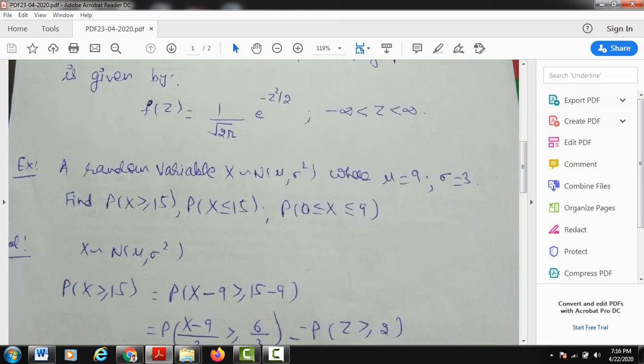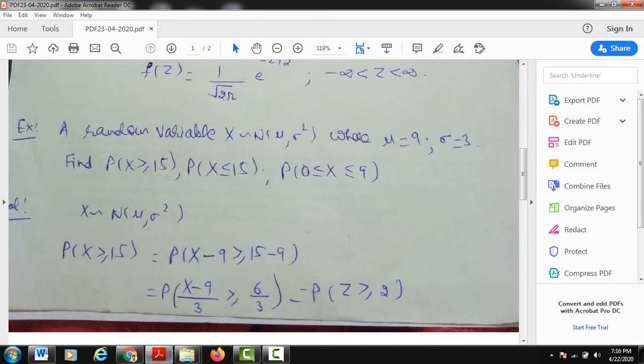So x follows normal distribution with mean mu and variance sigma square. First we find probability x greater than or equal to 15. I will convert x into the form of z for seeing the table value.